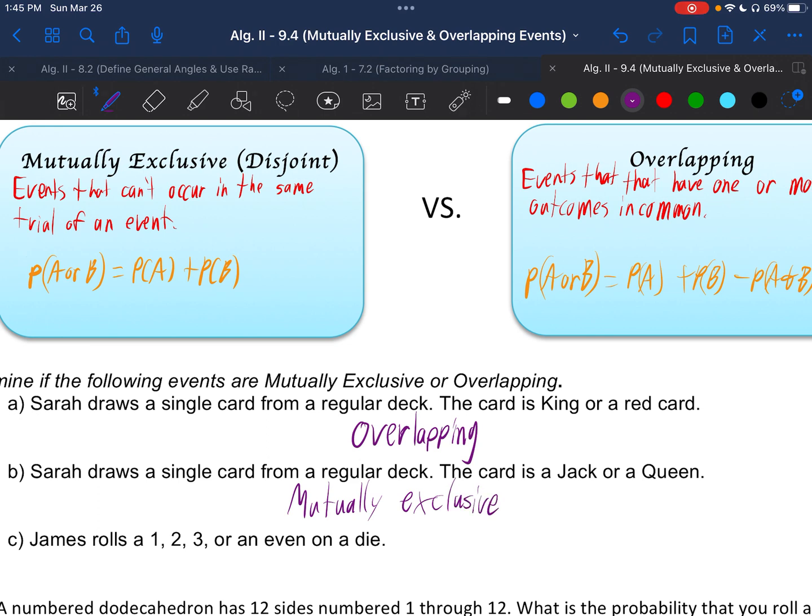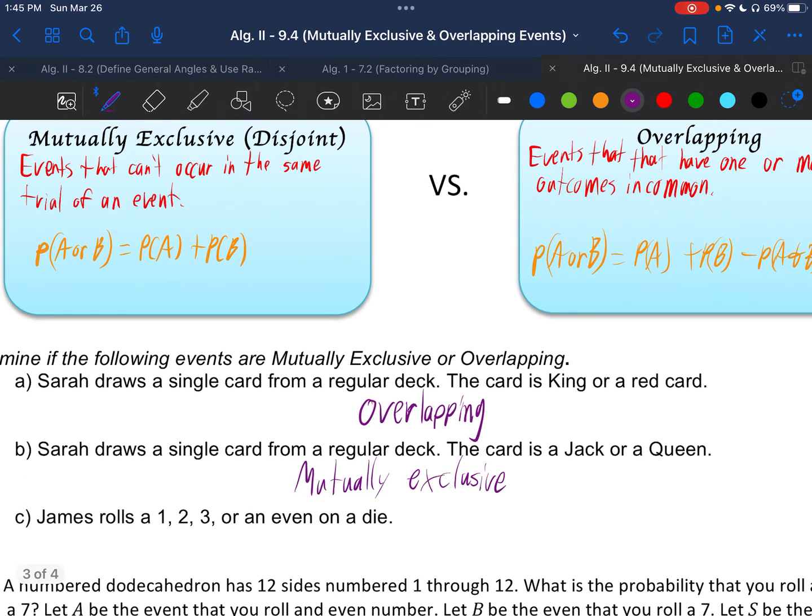Go ahead and try letter C on your own. Jane rolls a 1, 2, or 3, or an even on a die. So that's overlapping because 2 is an outcome that they both have in common. Because the first event, A, has it rolling a 1, 2, or 3. The second event, B, has it rolling an even 2, 4, or 6. So they have one outcome in common at least.